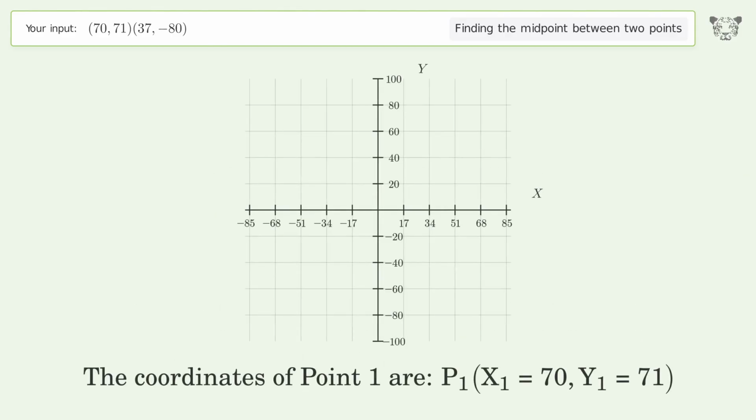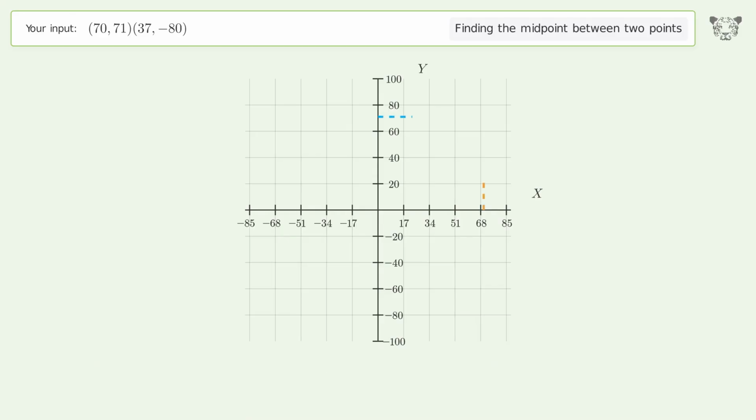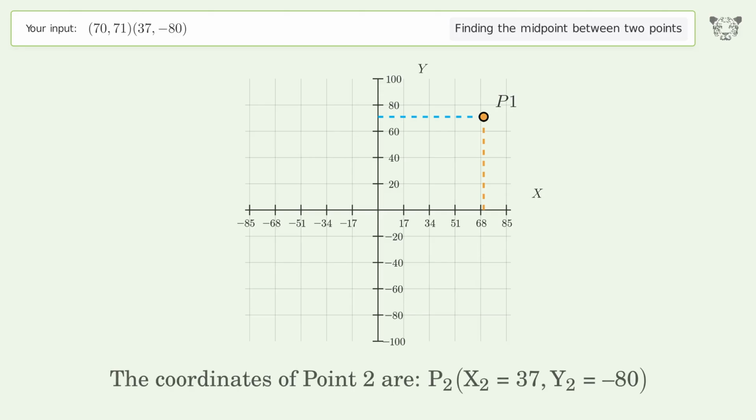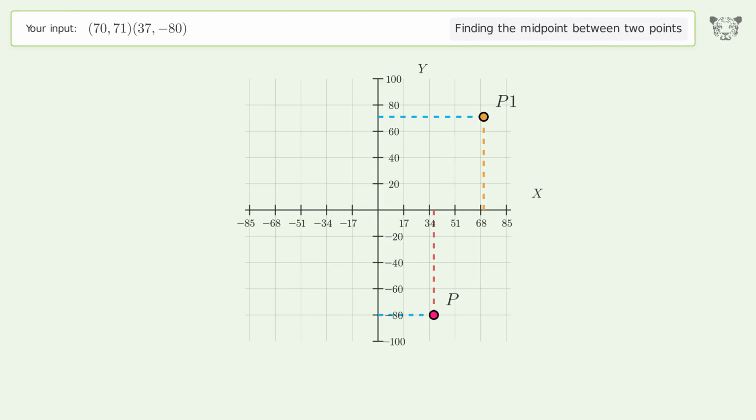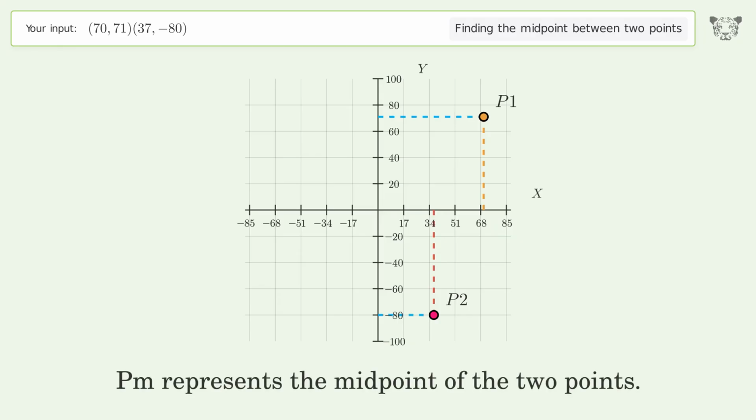The coordinates of point 1 are, x1 equals 70, y1 equals 71. The coordinates of point 2 are, x2 equals 37, y2 equals negative 80. PM represents the midpoint of the 2 points.